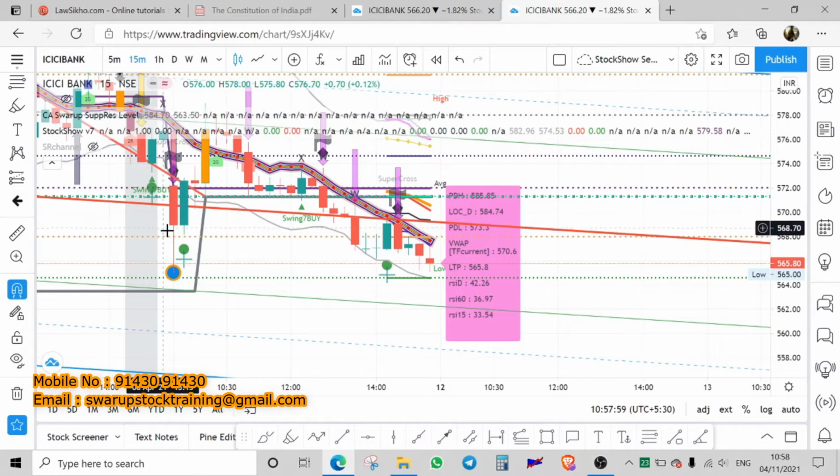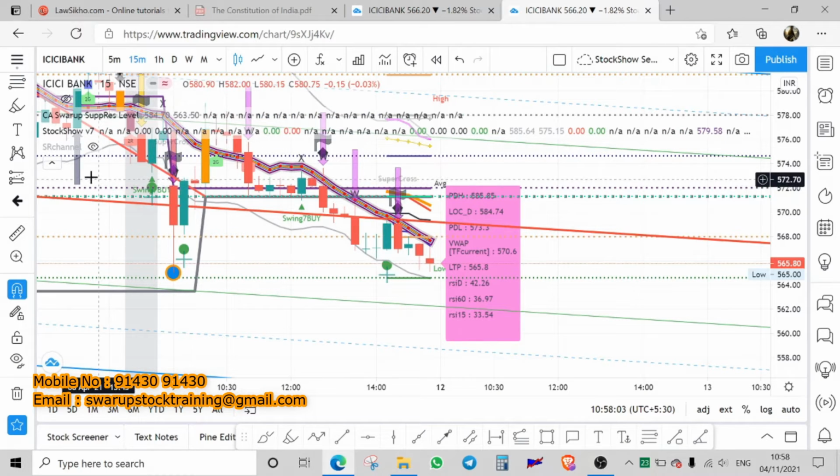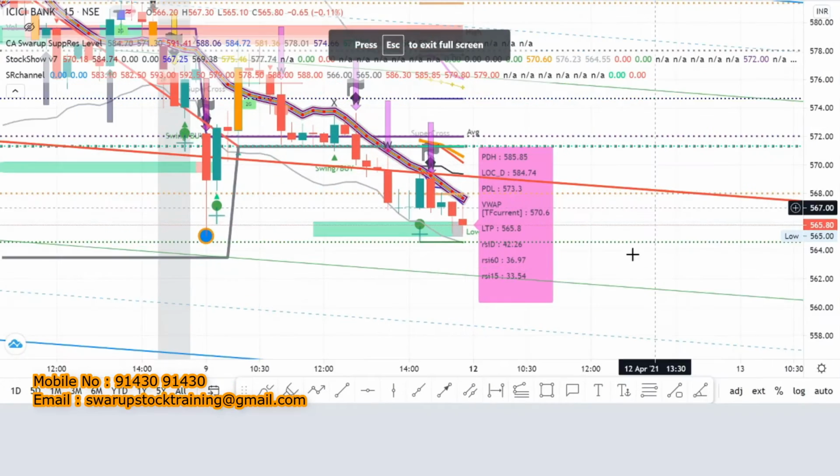So what is this point? I will make a third confirmation, that if you open my support resistance level, look at it very carefully, so beautiful.